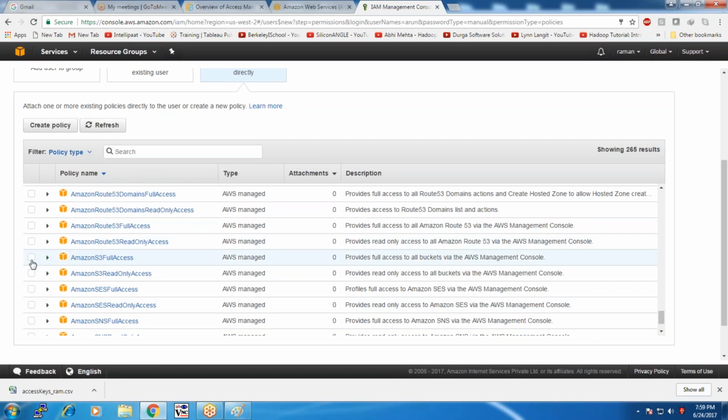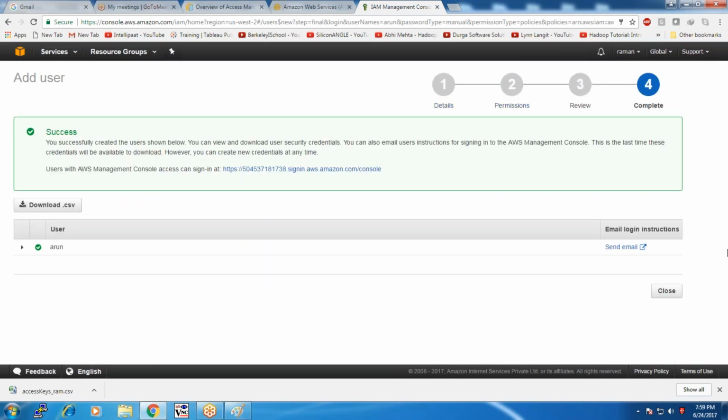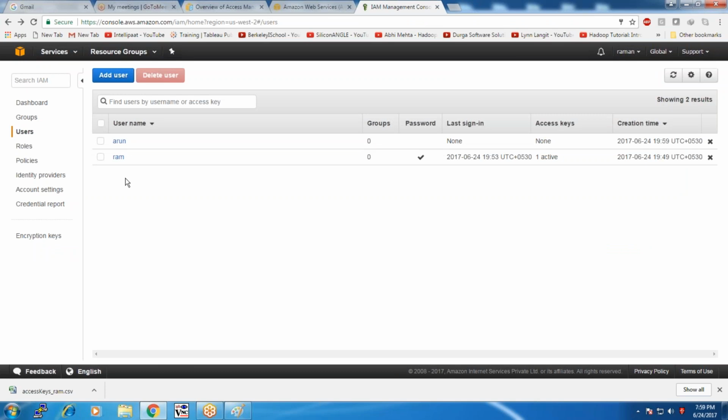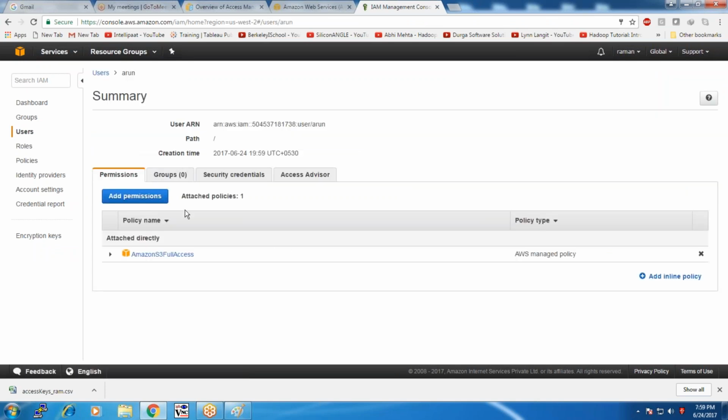Amazon S3 full access. Okay. Click on next, review, so create a user. That's all. The user is created. Close. Okay. User Arun created with the above set. Here he is not yet associated with any group.